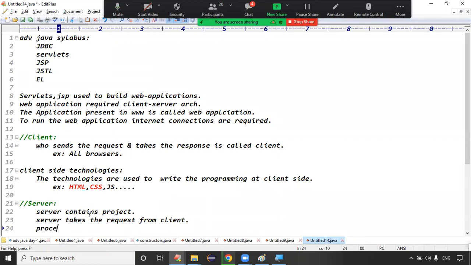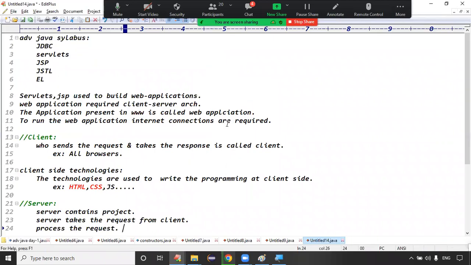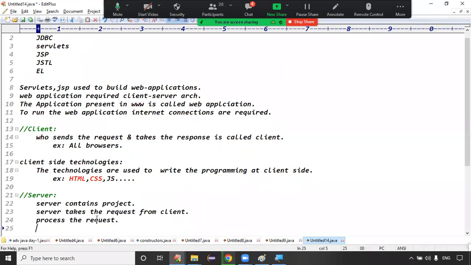The server will process the request. Server is processing the request means at server side we have the servlets and JSPs, and the servlets and JSP code is executing and processing the request. After processing the request, the server renders the response back to the client, right?